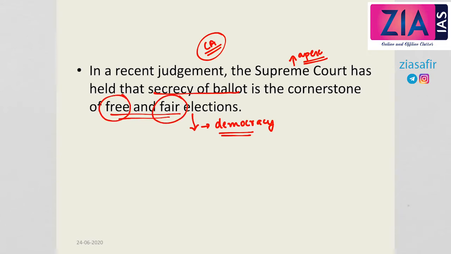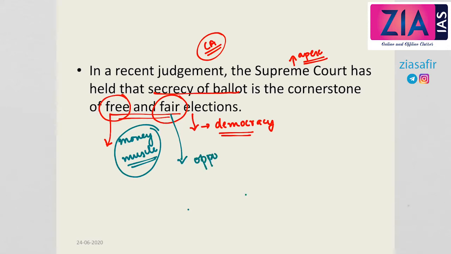Now, what is meant by free and fair elections? By the term free, it means that the process of election should be free from other issues like that of money power or muscle power or any other factors. So, free conduct of elections and fair conduct of elections. Now, what is meant by fair conduct of elections? By saying fair conduct of elections, it means that everyone should be given an opportunity to contest in the elections as well as to vote in the elections, irrespective of the caste, creed or gender or other biases.